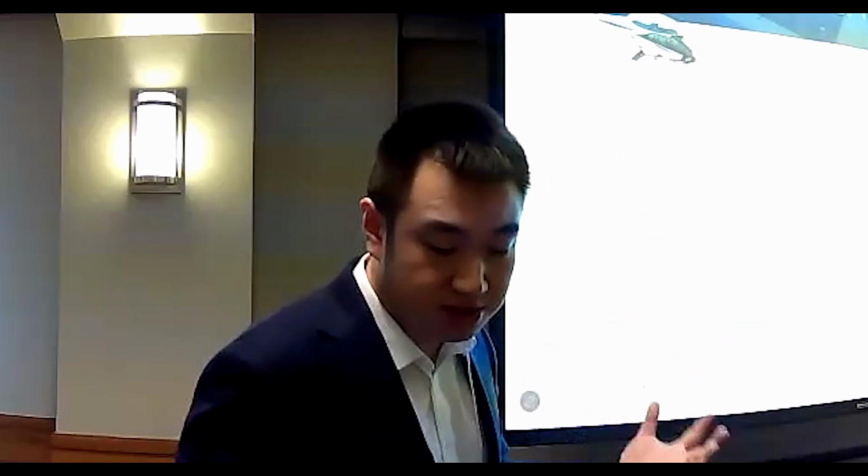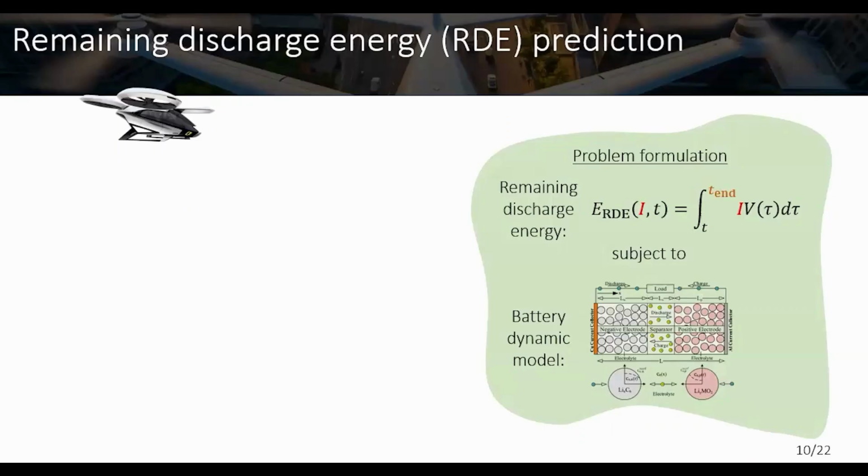In order to formulate a prediction problem, if you look at this integration, we need to predict the battery's future voltage, time, and temperature from time t, the present moment, until the end of discharge time. That means we must have a battery model. So the complete prediction problem formulation is to predict this remaining discharge energy we just proposed, subject to the battery dynamic model.